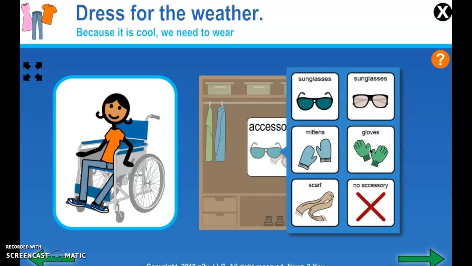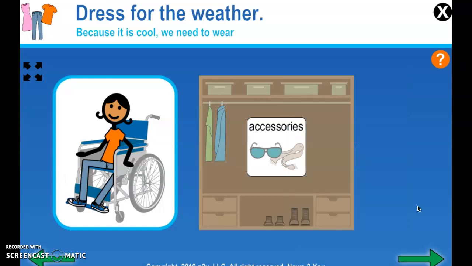Accessories. We don't need gloves, mittens, or a scarf. It's not cold outside for those. We could wear sunglasses if we wanted to. They're good on sunny days to protect our eyes from the sun. But again, if you wanted to wear them, you could. I think I'm going to say no accessories for today.